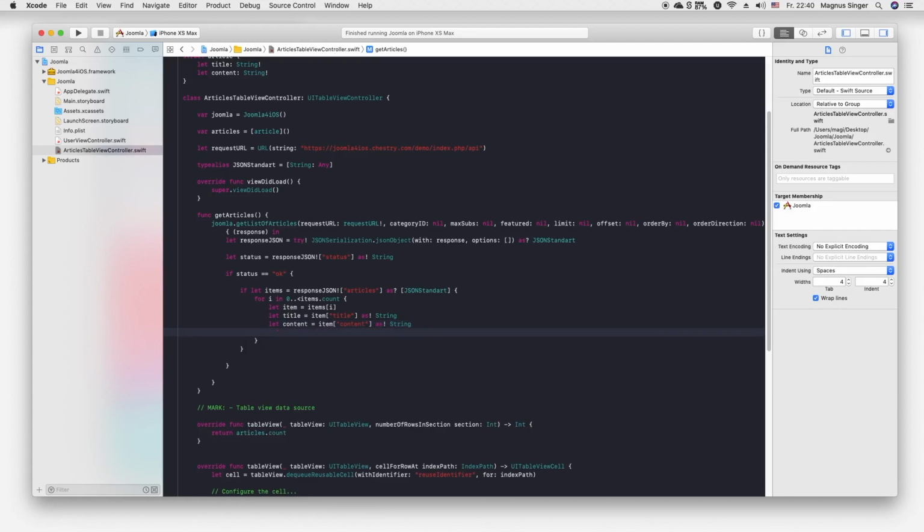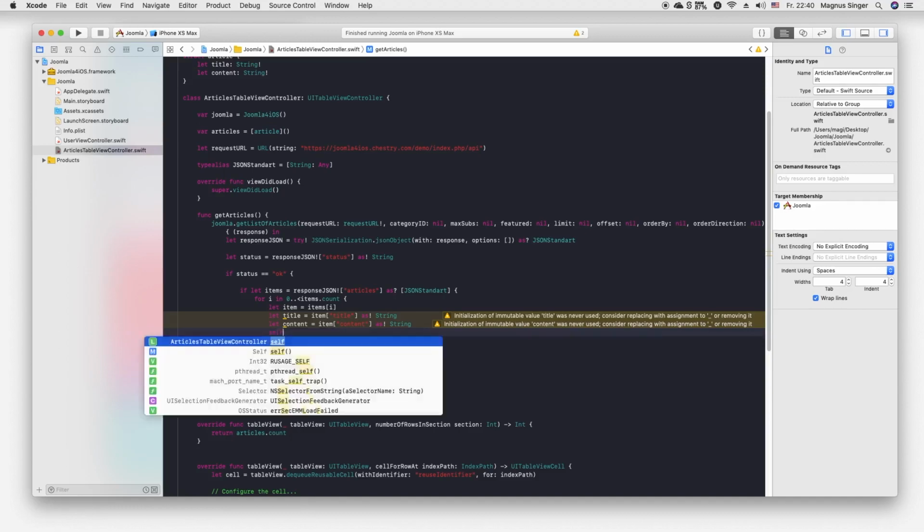Now what we need to do is pass these two things into the article struct, and this article will be loaded inside the array, and then we update the table view so it gets every new article right when it is added inside the array.